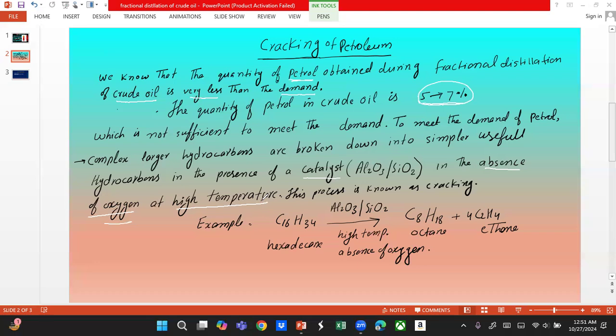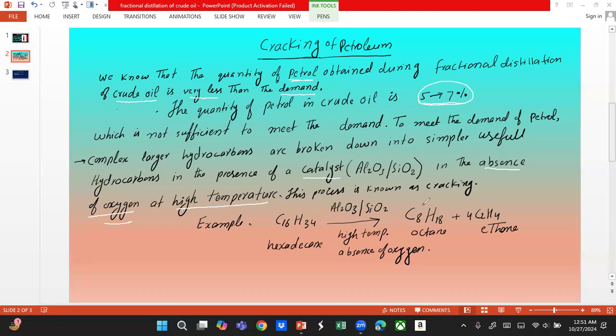The whole process of cracking is basically used to increase the quantity of petrol. So for example, hexadecane. Hexadecane has 16 carbons. It is an alkane. The hydrogen atoms in hexadecane are double plus 2 of the number of carbon atoms. So when hexadecane is broken down in the presence of a catalyst at high temperature in the absence of oxygen, we will get different fractions.